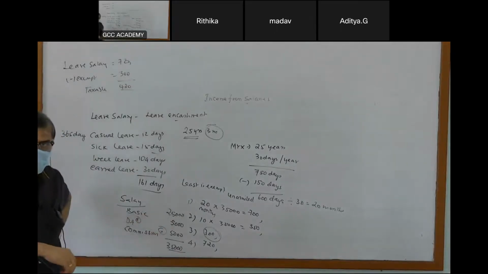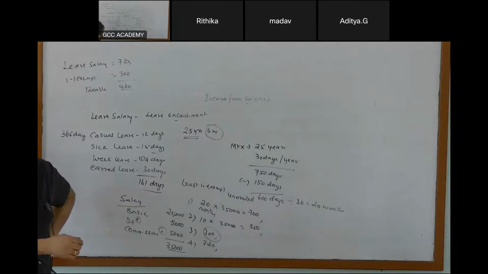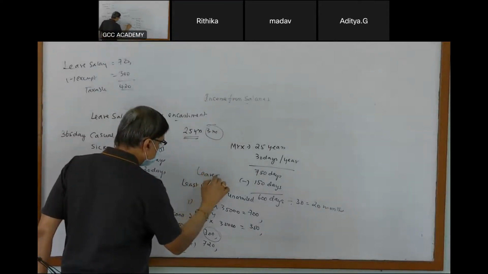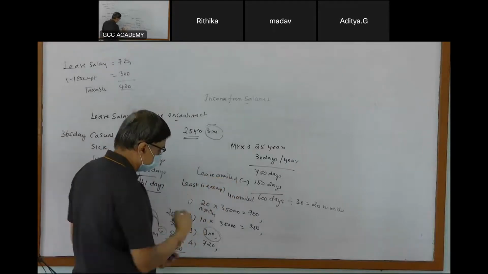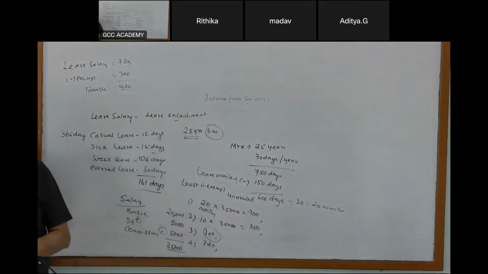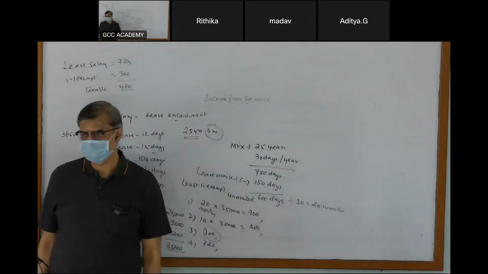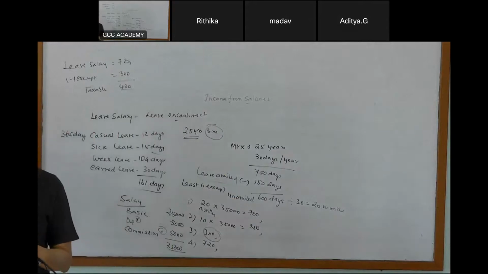Are you able to follow this? This is for whom? Non-government employees. Sir, I have a doubt, sir. Yeah. Sir, there you've written 750 minus 150 days, no, sir? 150 days is the leave availed. The leave you availed. In employment, your leave salary eligibility is 750 days, and 150 days you have already availed. The balance is the unavailed leave. Understood? Yes, sir.